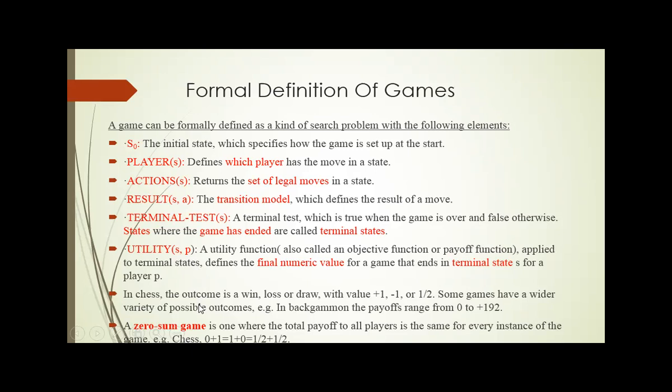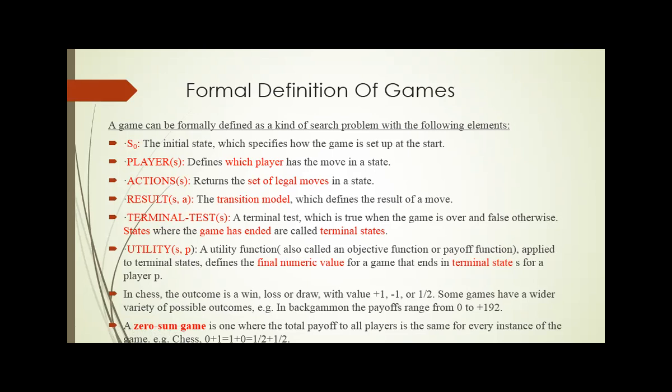For example, consider the game of chess. The outcome for a player may be that he wins, loses, or draws. If the person wins, he gets plus 1 point. If he loses, he gets minus 1 point. If the game is drawn, then he gets half a point.